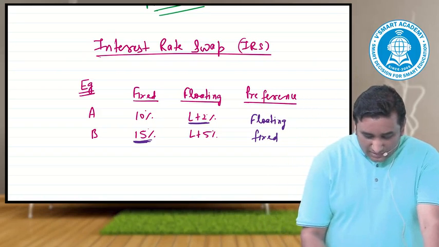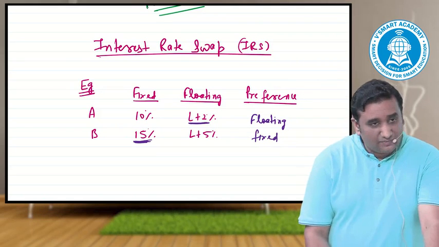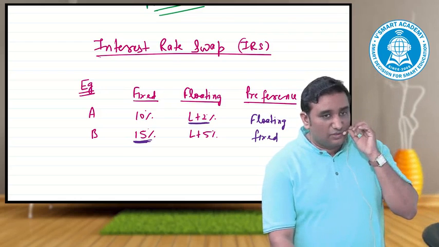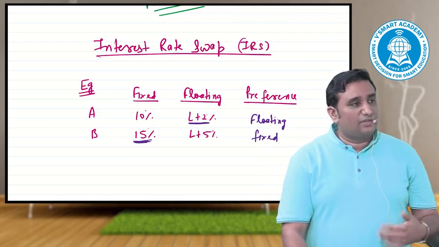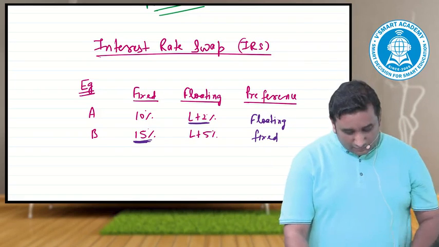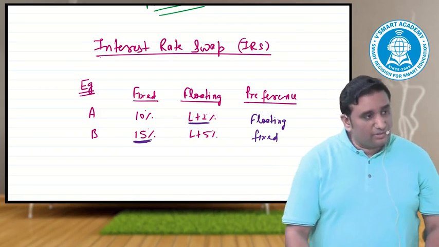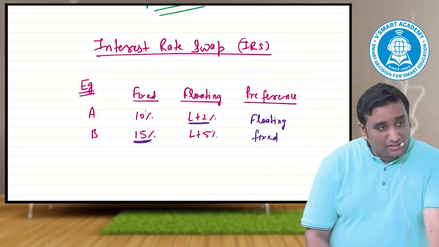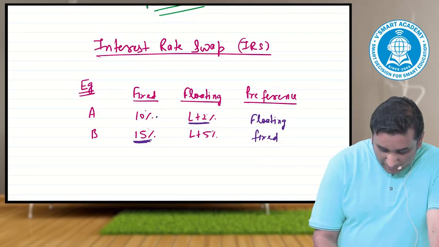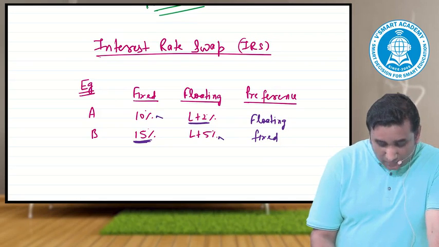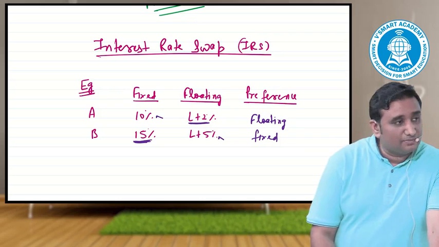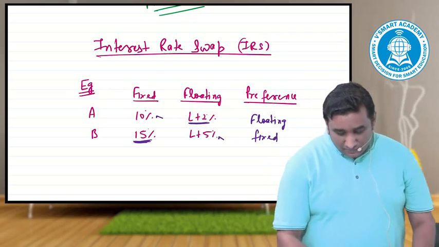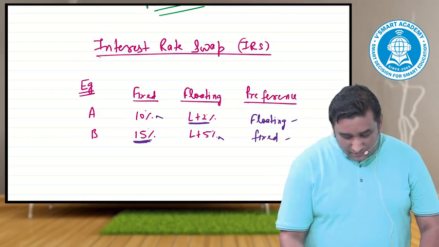Their preferences are not matching. One wants a floating rate, maybe because the interest rate expectation is a fall. L stands for LIBOR. If LIBOR falls, his interest cost will start falling. The other wants to take a fixed rate of funding because he expects the rate to go up. Now, they will be taking loans in such a way that one goes to the bank and takes a loan at 10%, the other takes a loan at this percentage, then between them they will do some arrangement such that the end result comes in the floating for one and in the fixed for the other.